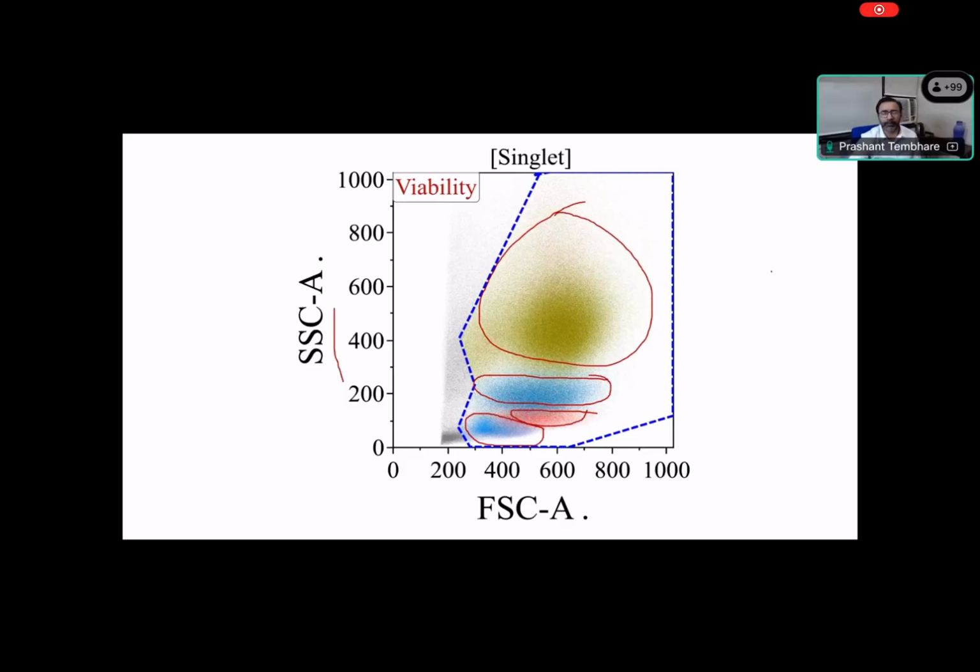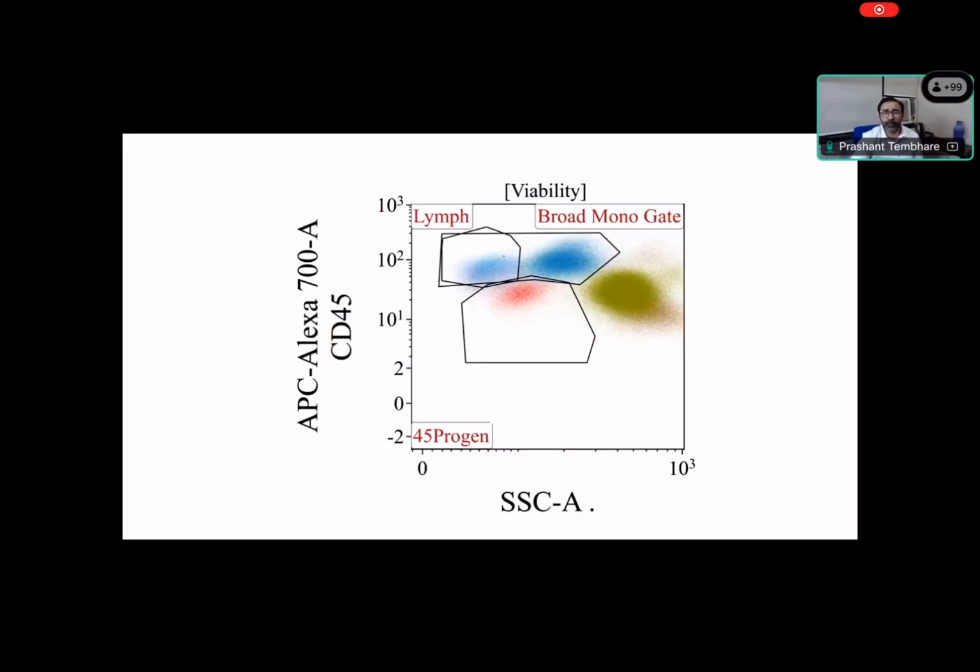We can see these different cell compartments by using side scatter, forward scatter, and CD45 can confirm. You can see CD45 strong and low side scatter because there is no granularity, and these are lymphocytes. Monocytes have strong CD45 but slightly higher side scatter. These are high side scatter with weak expression of CD45, and these are granulocytes. Here you can see weak CD45 and low side scatter; these are progenitor cells. So using CD45 and side scatter we can identify four compartments.